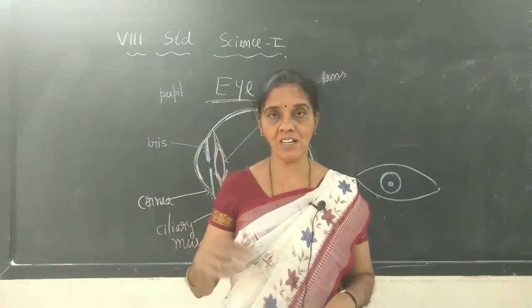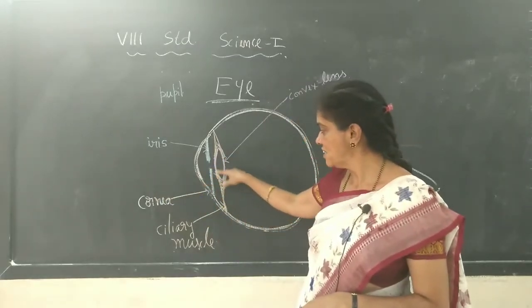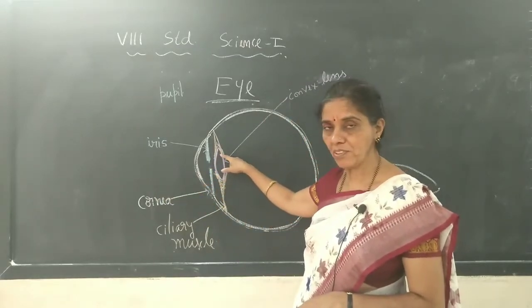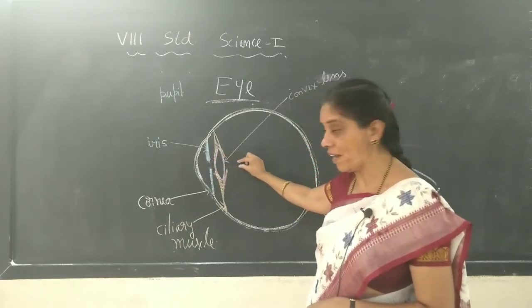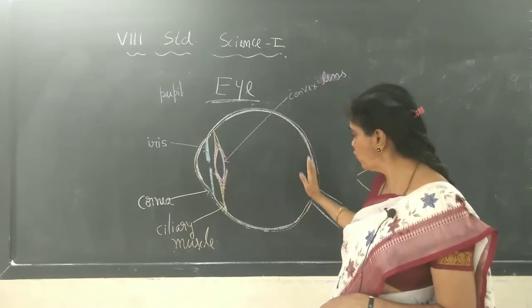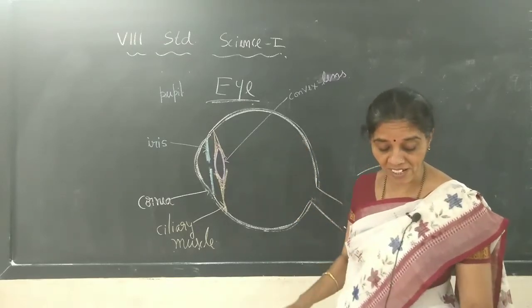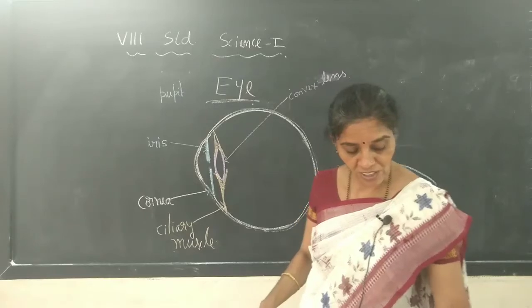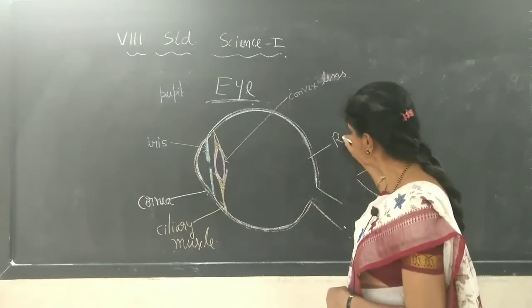In the same manner here, the light will enter through this pupil, and the convex lens of the eye will let it pass through, and the image will form behind the eye. This part where the image is formed is called the retina.